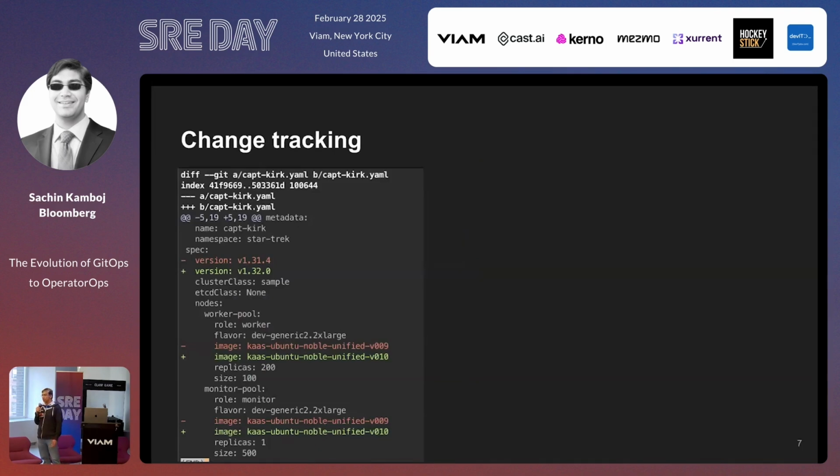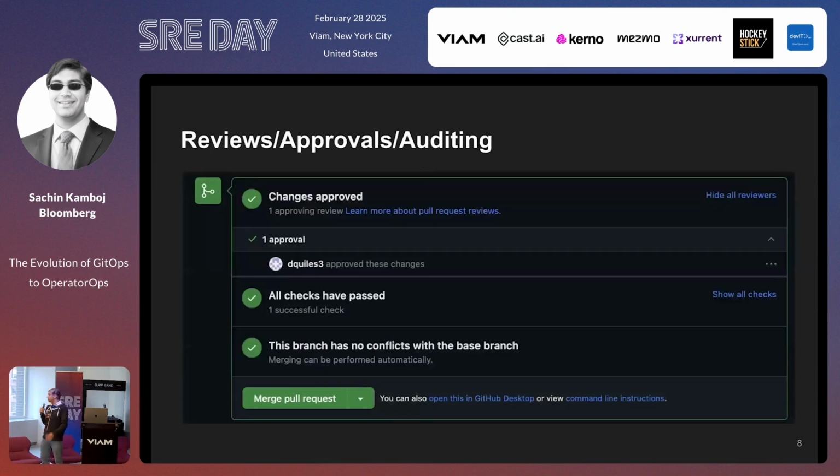The other big reason is change tracking. Anytime I want to make a change, I just have standard Git. I can look at what the diff was. I can see what change was made, which is super powerful. And it gives us nice things like reviews, approvals, and auditing. So for example, if something's broken and I ask, hey, who was the idiot that pushed this out? And I want to go and shout at them, I can go in GitHub and look at it. And in 99% of the cases, it's usually me who was the idiot who pushed it out. So I only blame myself. But it gives you this idea. Somebody is approving a PR. You do not merge or deploy something until it's approved, and you have auditing in place.